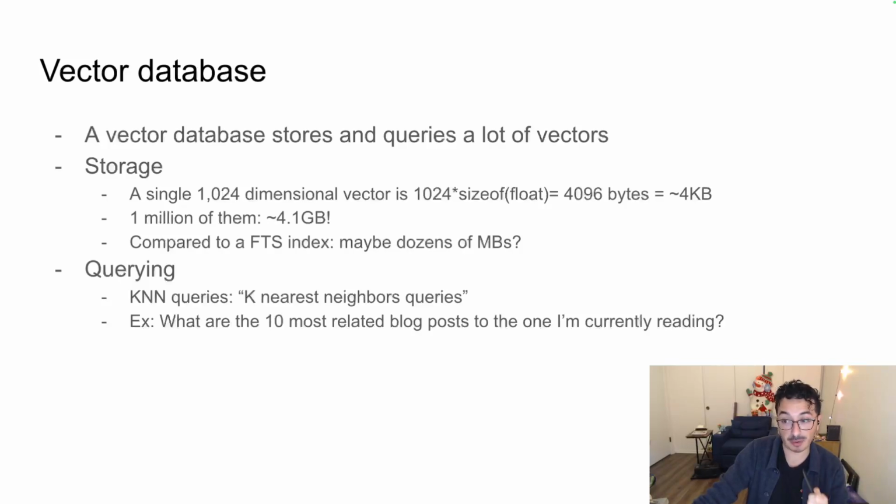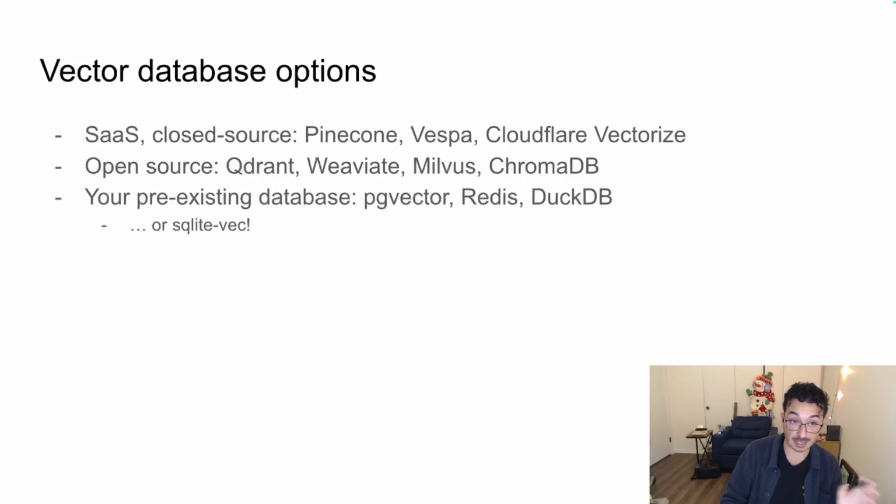So that is the most common query that we're going to have, a KNN query, where you have a query that is a single vector, and you search through all the different vectors you have inside your vector database and return the top 10 or top 20 closely related articles to use in your application to provide context or provide information, right? Just like a regular search result, but instead we're using vector search. So that's the main goal that we have for vector databases.